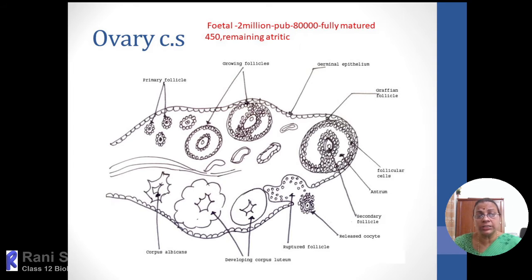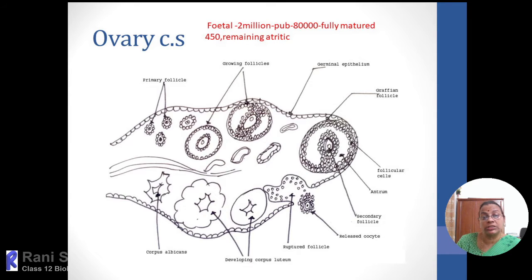So it is called as corpus luteum. Here corpus luteum is acting as an endocrine gland, because they will gradually enlarge in size and then they transform, or they will start secreting progesterone hormone.